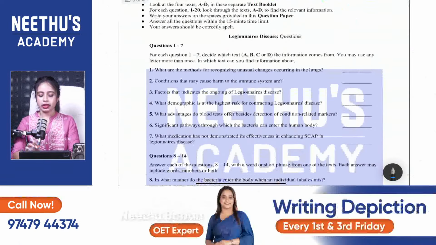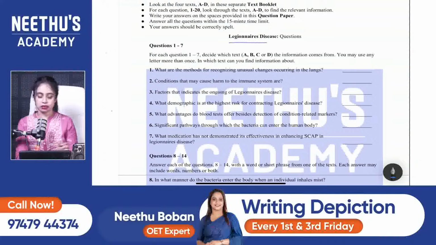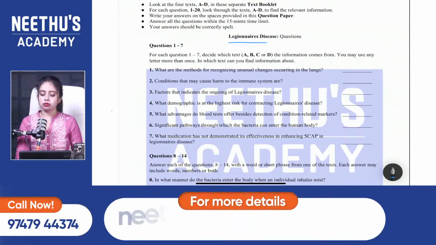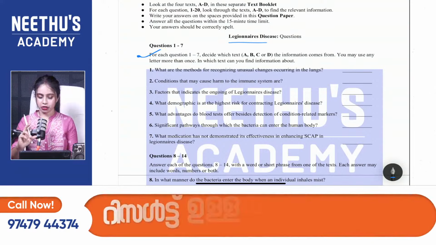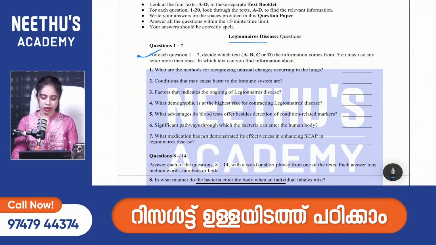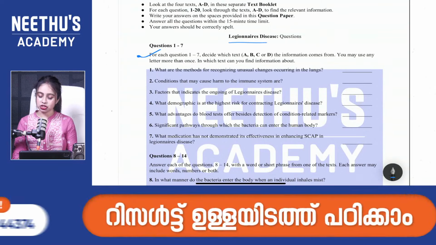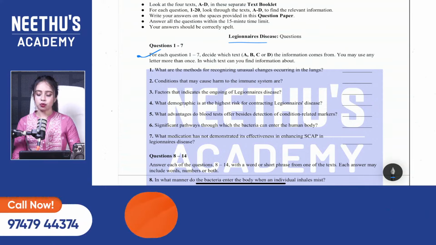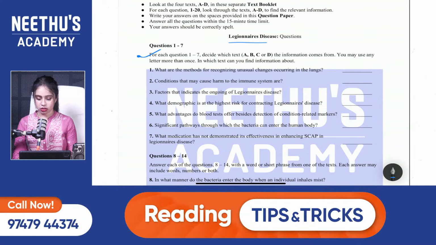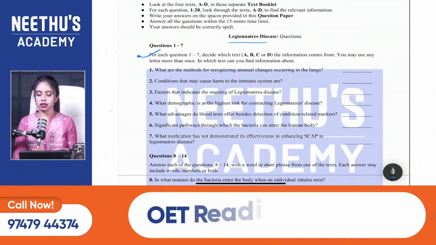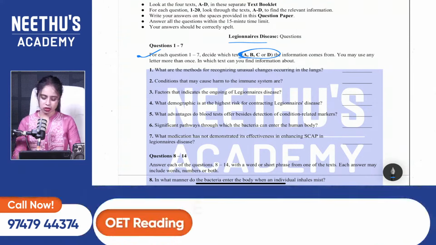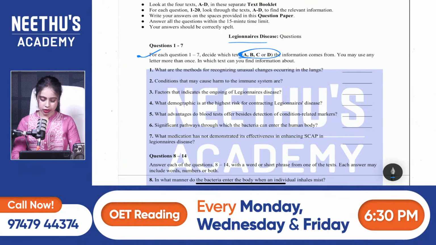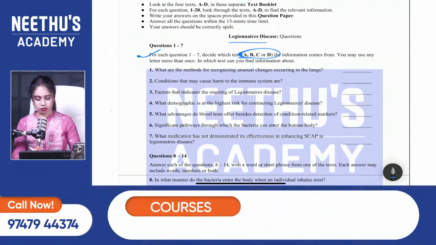Okay. Then read Legionnaires. So very clearly they have mentioned in this particular instruction that for each question 1 to 7, decide which text the information comes from. You may use any letter more than once. In which text can you find the information about? So that means you can write here A, B, C or D, whatever it is. So that's that. First question.